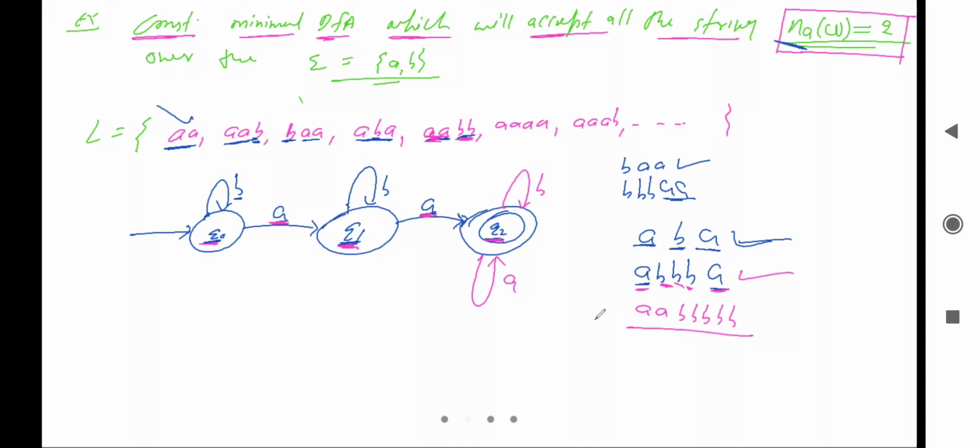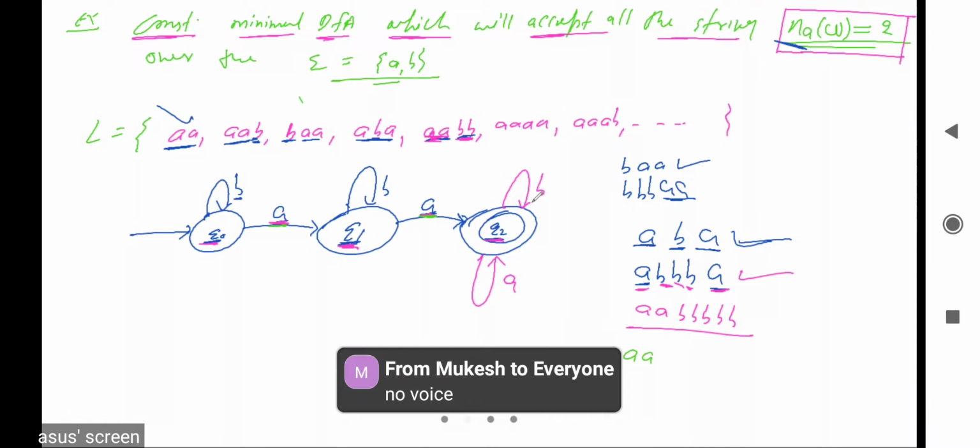What will happen? Let's see. If we are taking a loop here, initially it will read A. Here also it will read A, means 2 times A. After 2 times A, again it can read, let me say it is reading B. B read कर लिया, multiple B read कर लिया. But उसके बाद क्या हो सकता है? There is a chance of multiple A also, single A और multiple A. इसका मतलब हुआ कि लैंग्वेज में क्या बोला गया है? नंबर ऑफ A in W equal to 2 means exactly 2 A. बट यहाँ पे तो क्या हो गए? A's are 5 times.